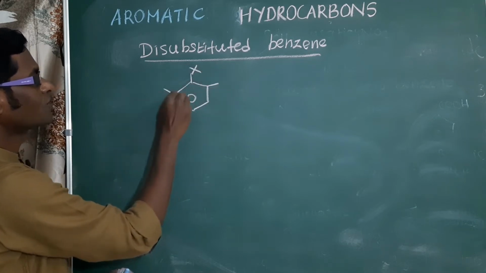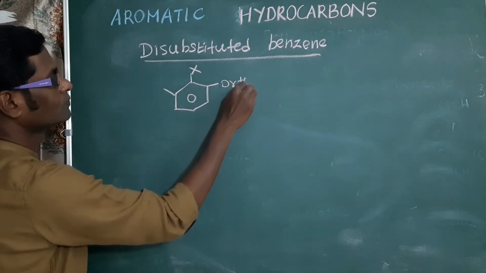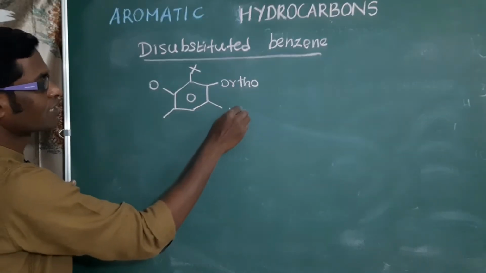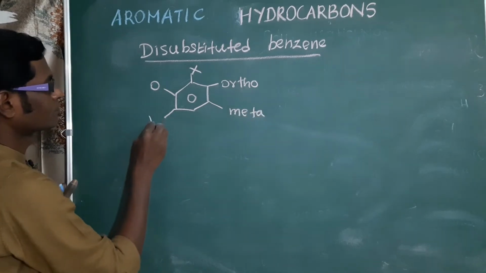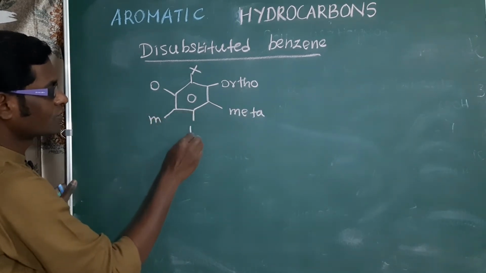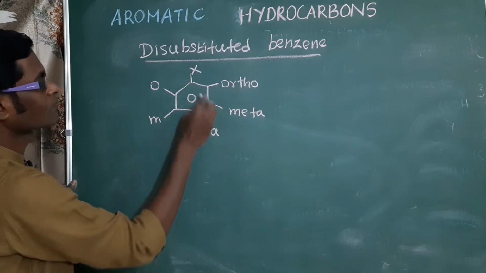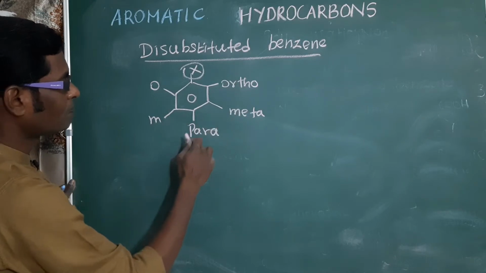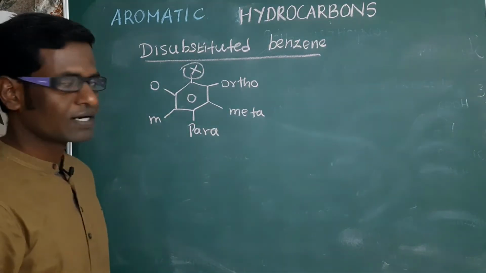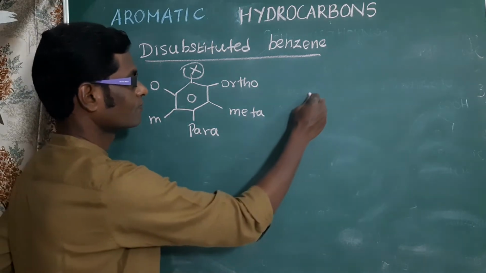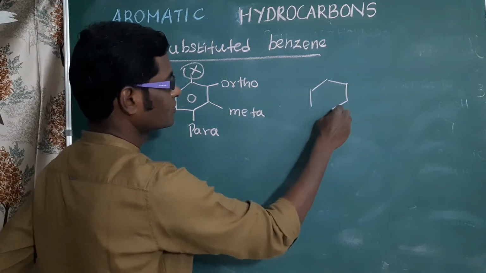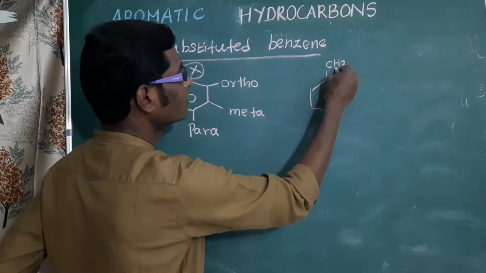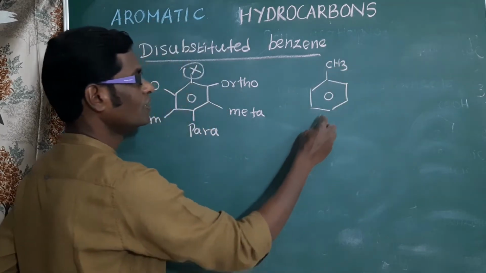these two adjacent positions are called ortho. This alternative position is called meta. Opposite position is called para. This ortho, meta, para prefix we can use only for di-substituted benzene. In the previous case, we discussed if benzene is connected with methyl, the name of the compound is toluene.